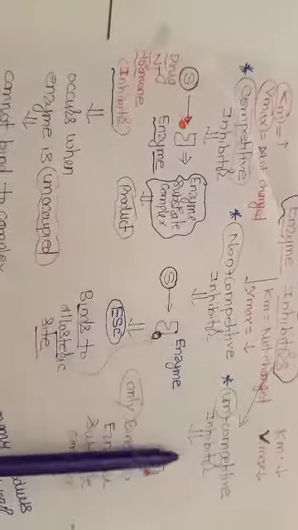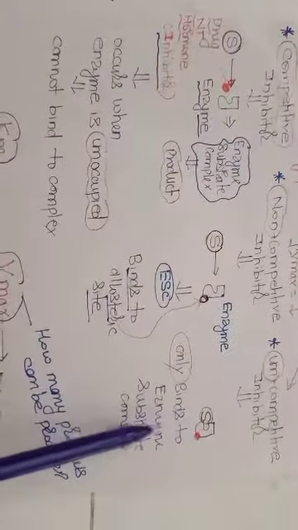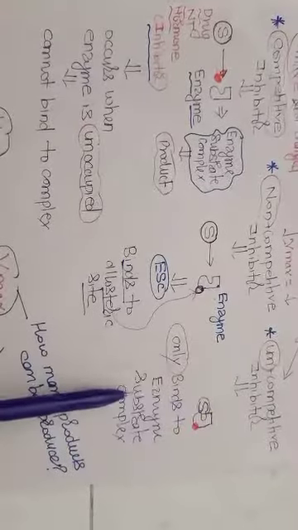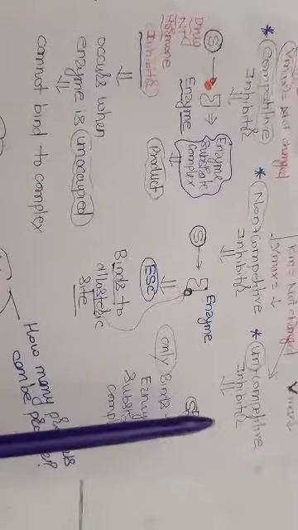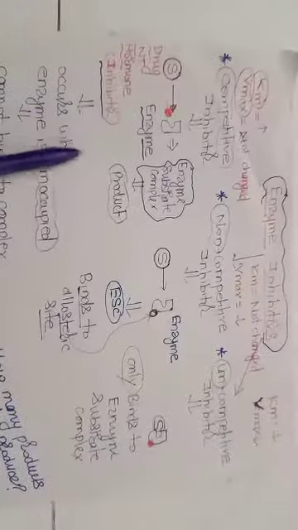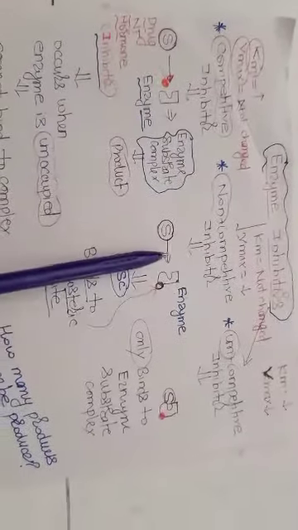But in uncompetitive inhibition, this girlfriend will come only when the wife is at home. Means it binds to the enzyme substrate complex. She will come only when the husband and wife both are at home. So that is what we are discussing: competitive inhibition, non-competitive inhibition and uncompetitive inhibition.